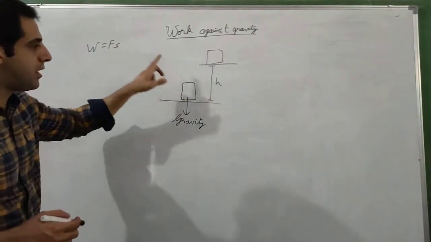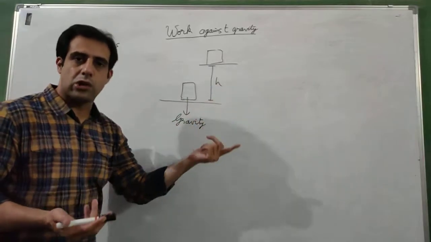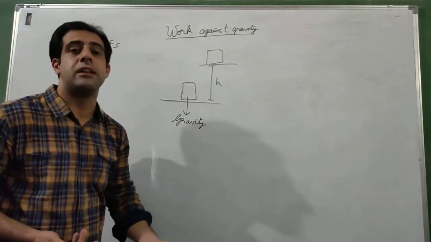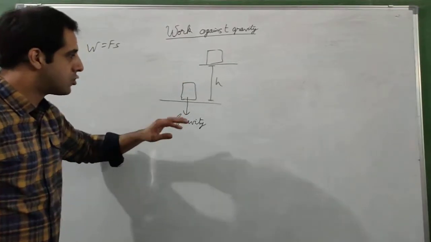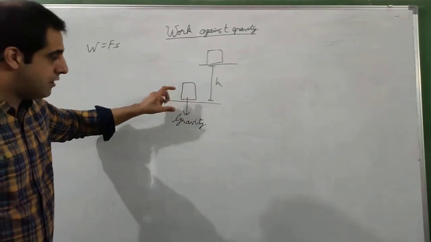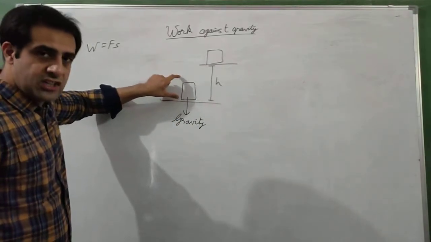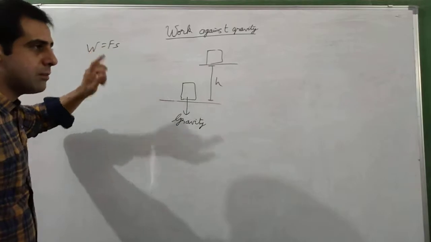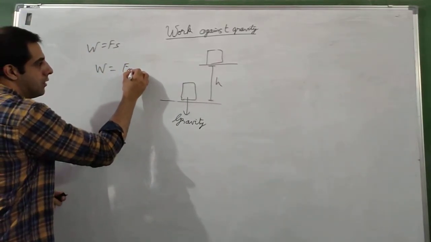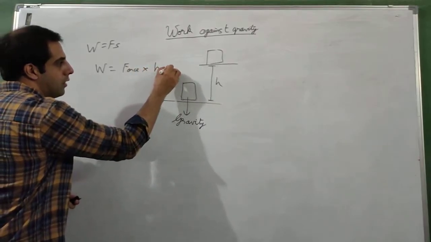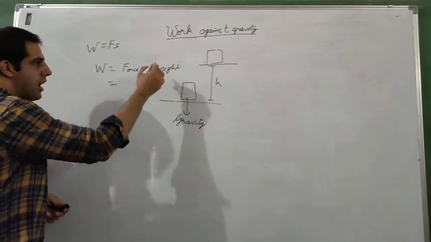So here S becomes h. It is the same thing as displacement; height is also a displacement, a displacement in the upward direction. So it is nothing but displacement only. I have to apply some force against the force of gravity to create some displacement and hence do some work. So force into height, in this particular case height is h.